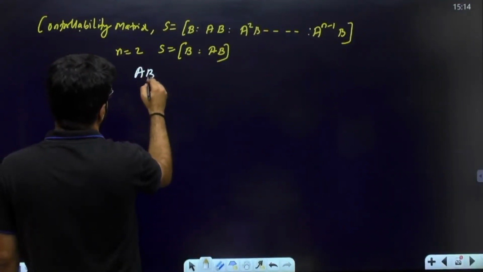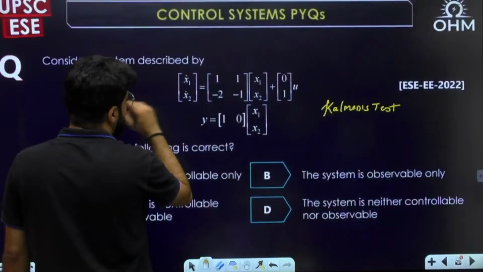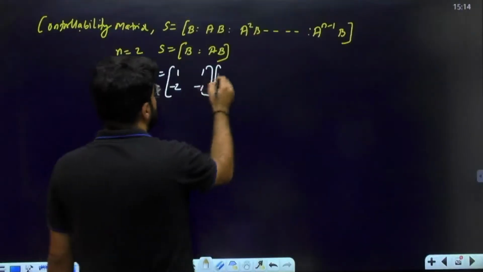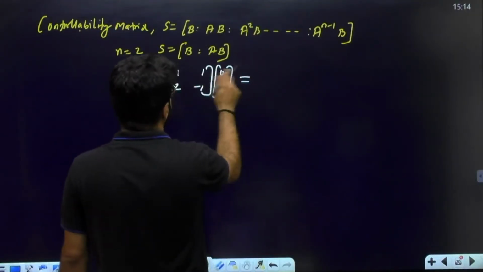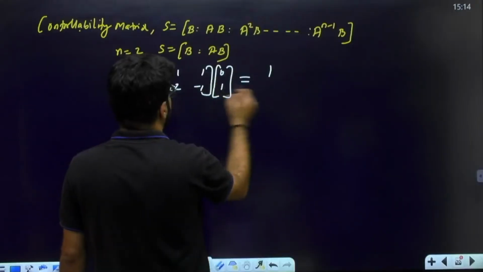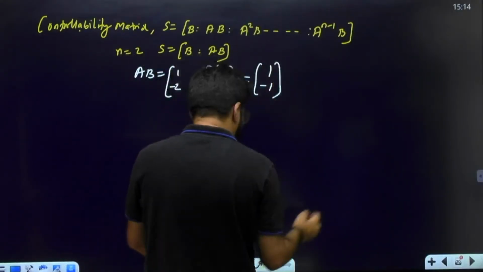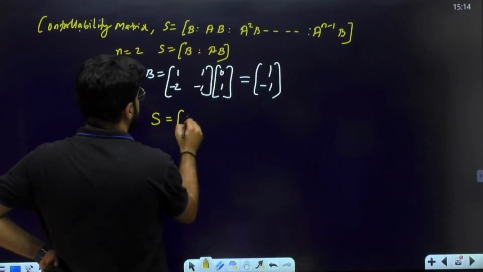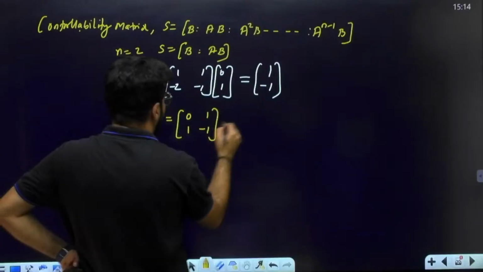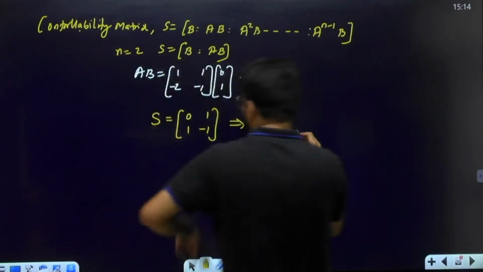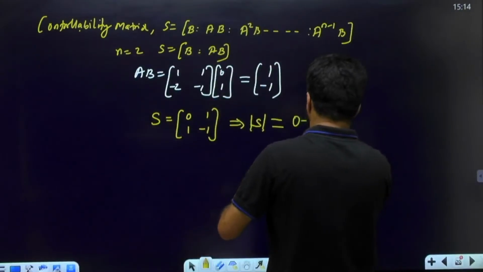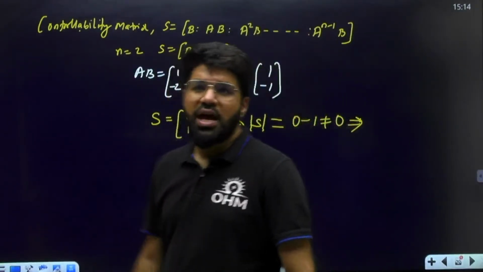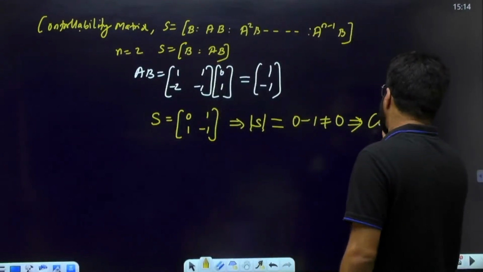I'll multiply them individually. So A is [1, 1; minus 2, minus 1], into the B matrix, which is [0; 1]. If I multiply, the first row gives 1 and the second row gives minus 1. So what is my S matrix? The B matrix column is 0, 1, and then this column is 1, minus 1. And what is the determinant of S? The determinant becomes 0 minus 1, which is not equal to 0. If this controllability matrix is non-singular, having a non-zero determinant, then the system is controllable.